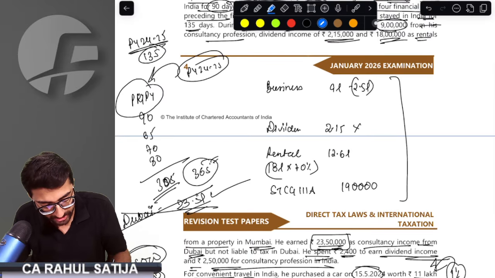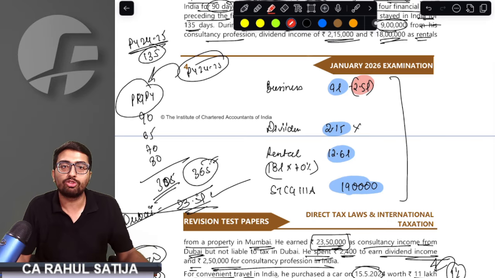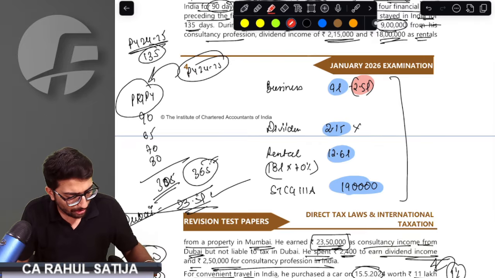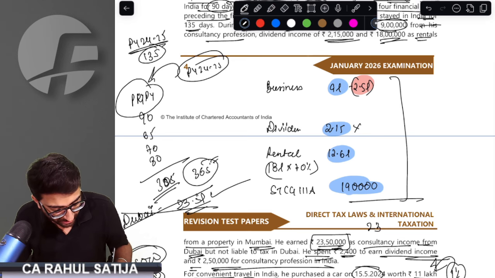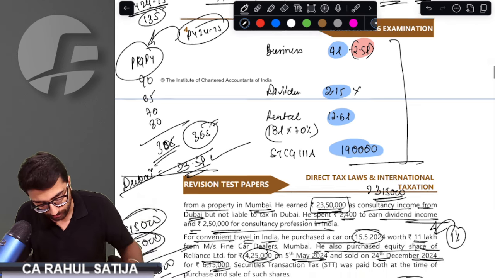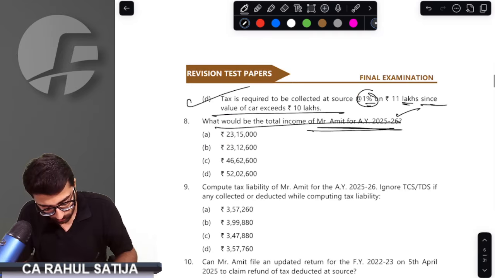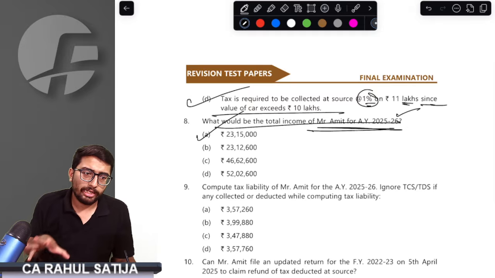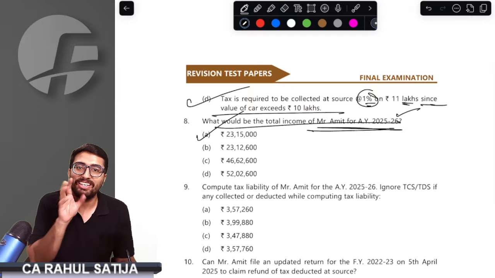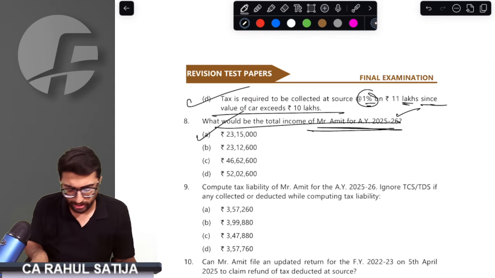Whatever portions I have highlighted in blue have to be added, and whatever portion I have highlighted in red has to be reduced. 9 lakh plus 2 lakh 15,000 plus 12 lakh 60,000 plus 1 lakh 90,000 minus 2 lakh 50,000. That means our total income would be 23 lakh 15,000. Clear to everybody? 23 lakh 15,000 would be our total income.